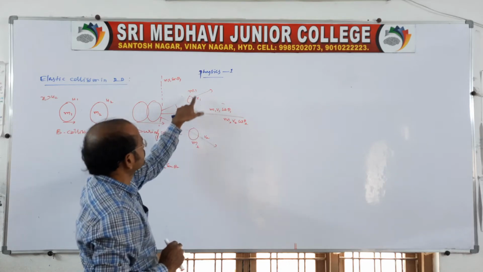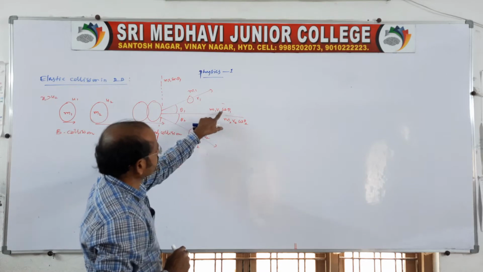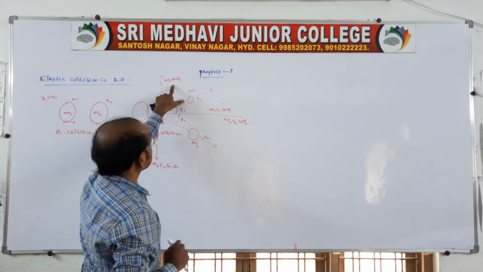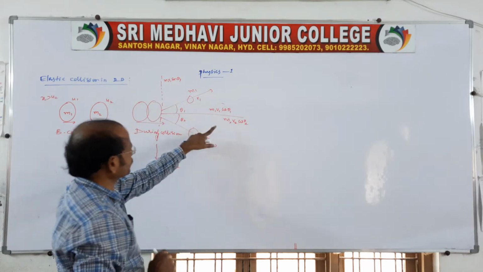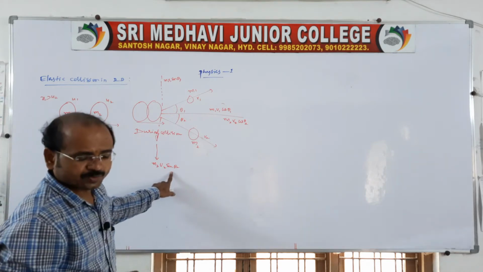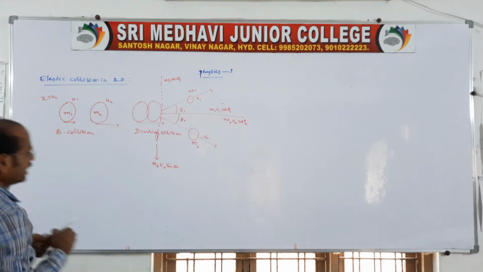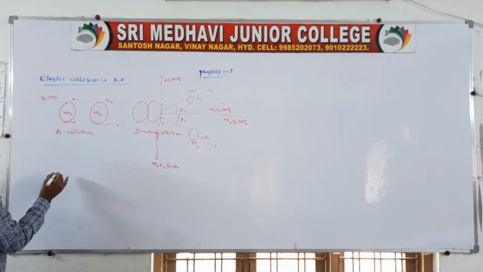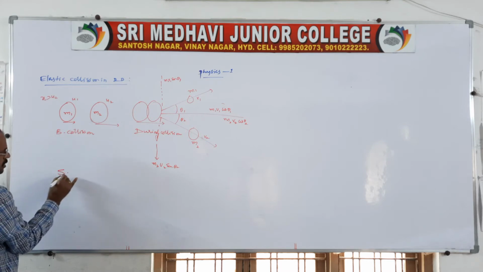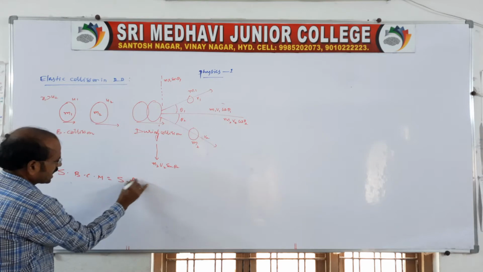The momentum can be resolved into two components: m1 v1 cos theta 1 and m1 v1 sin theta 1, and m2 v2 cos theta 2 and m2 v2 sin theta 2. According to the law of conservation of linear momentum, the total momentum before collision is equal to the total momentum after collision.